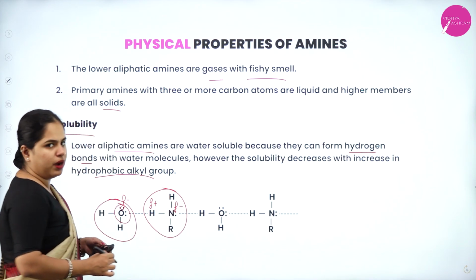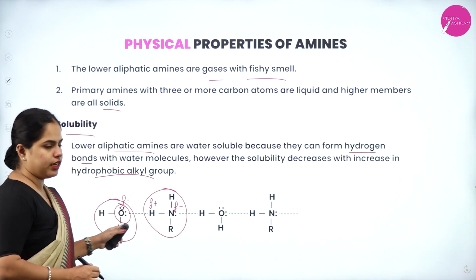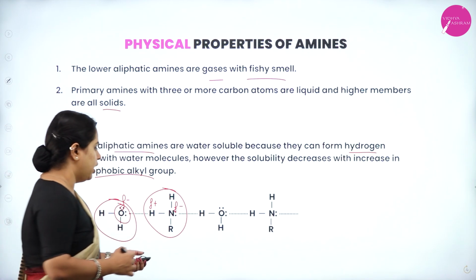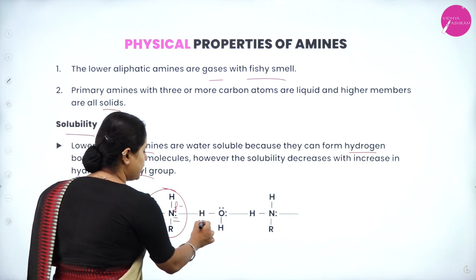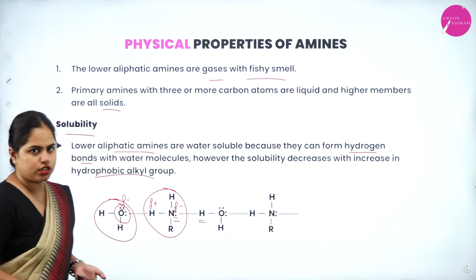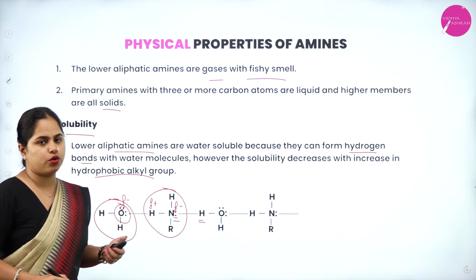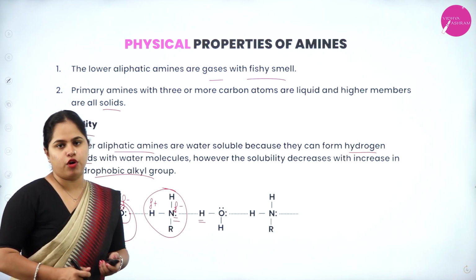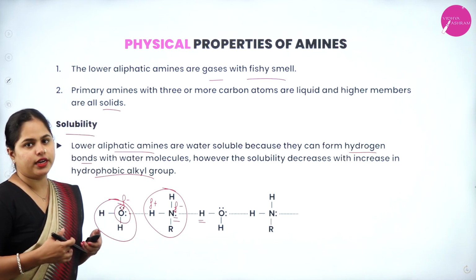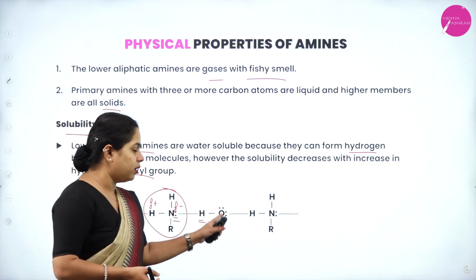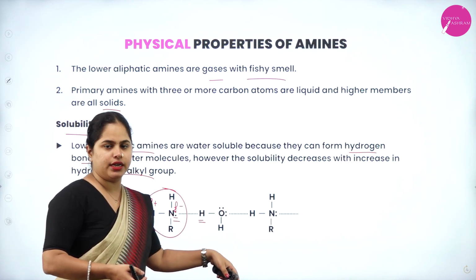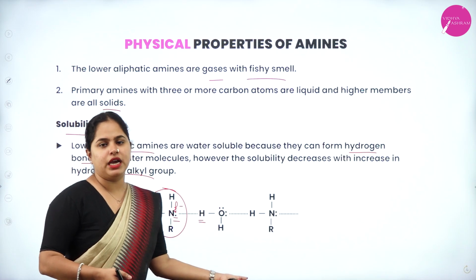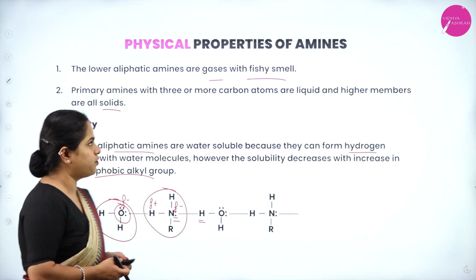Nitrogen is having a partial negative charge. So the positive and negative charge will form a bond. This bond which is formed here is called the hydrogen bond. And here also between nitrogen and hydrogen, one more hydrogen bond is formed, since nitrogen is more electronegative than hydrogen. In that way also one bond will be formed here. So because of the formation of hydrogen bonds between the oxygen of the water molecule and the hydrogen of the amine, there can be a hydrogen bond which is formed, right?